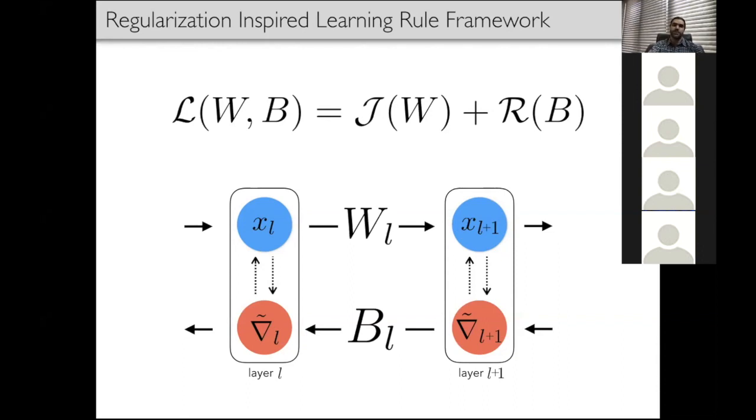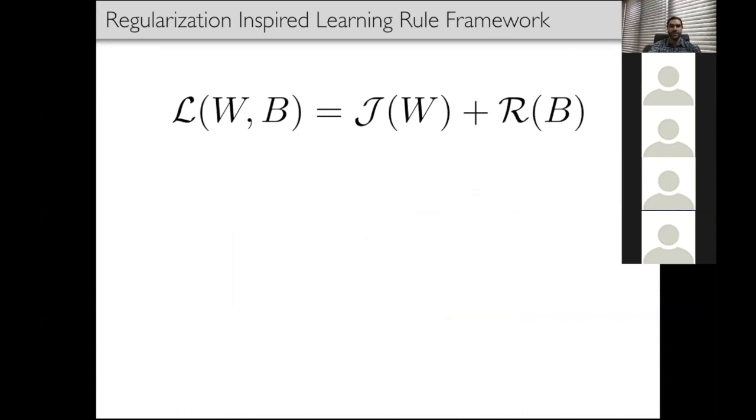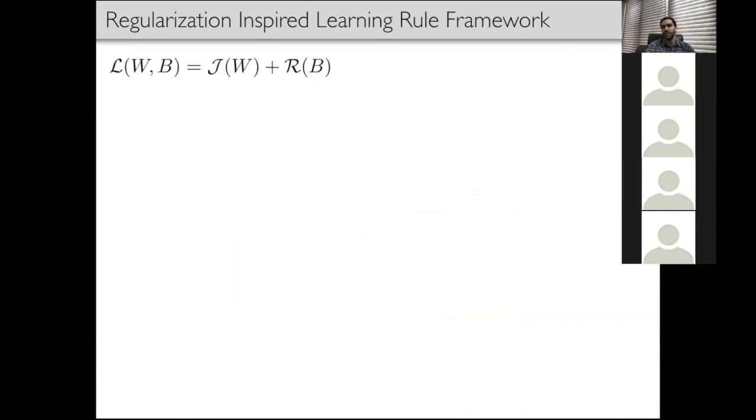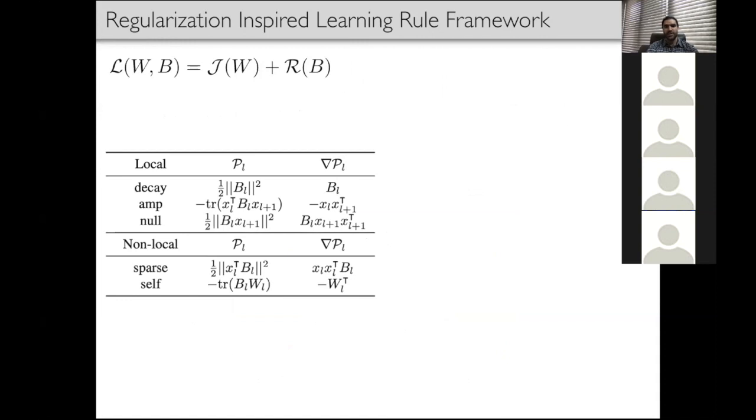To build a regularization function R, we consider a set of primitives defined in the following table. To classify the primitives, we use the criteria for locality described by Whittington et al. in their 2017 paper. By looking at the gradient of the primitives with respect to the backward weights, we can tell what the update will be, and we can easily categorize the primitives as local or non-local according to the previously defined criteria. These simple primitives can be linearly combined to define different learning rules by defining their respective regularization